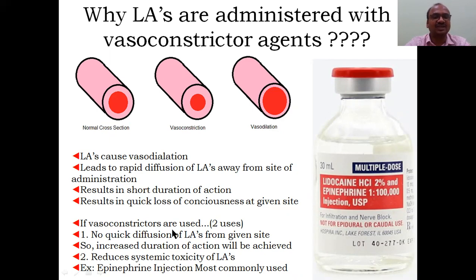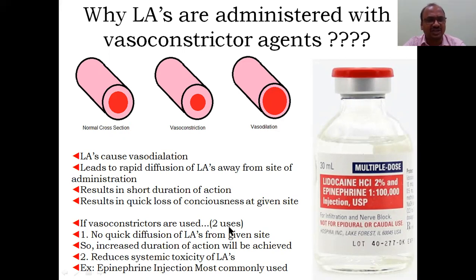Okay, so if vasoconstrictors are used, what do we have to do to overcome this problem? Vasoconstrictor we are giving. That's why with most local anesthetics we always give a vasoconstrictor. Why? Because local anesthetic has a vasodilation action, and due to that there was a problem. So whenever you are giving a vasoconstrictor, especially epinephrine, which is widely given, keep that point. Most of the time it appeared in the examination. Epinephrine vasoconstrictor is widely used for almost all local anesthetics as a combination. Why do we give a vasoconstrictor? That was also the biggest question in the exams.